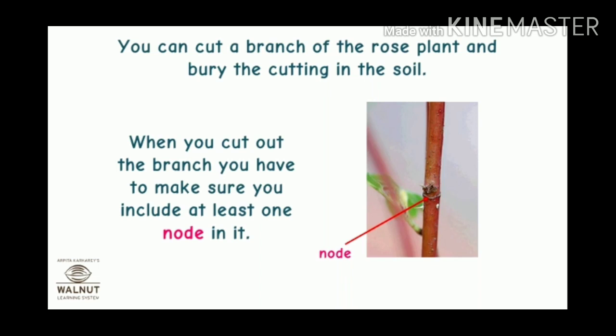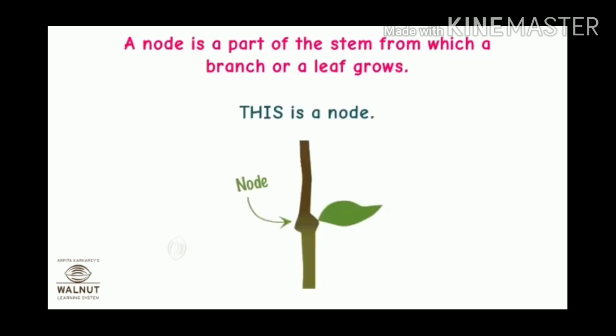You can cut a branch of the rose plant and bury the cutting in the soil. When you cut out the branch, you have to make sure you include at least one node in it. Node is the part which grows into another plant, by which we can say that a new plant of rose grows in the soil.